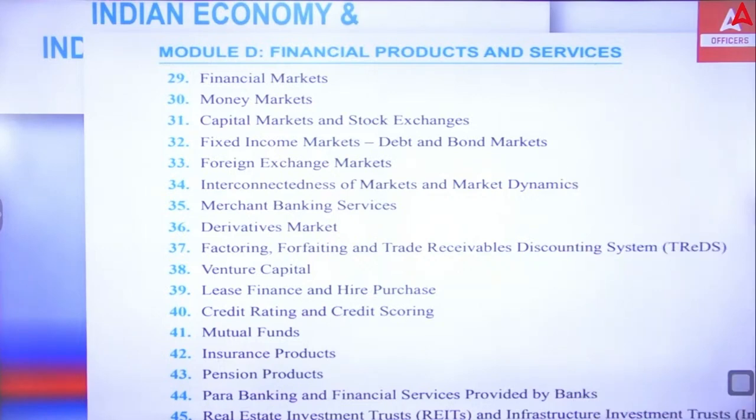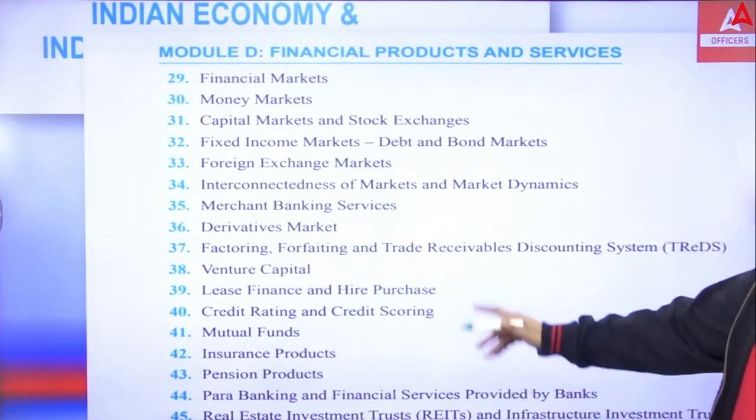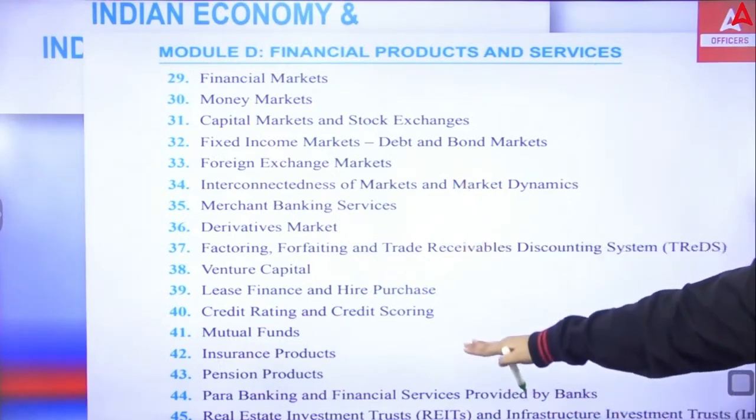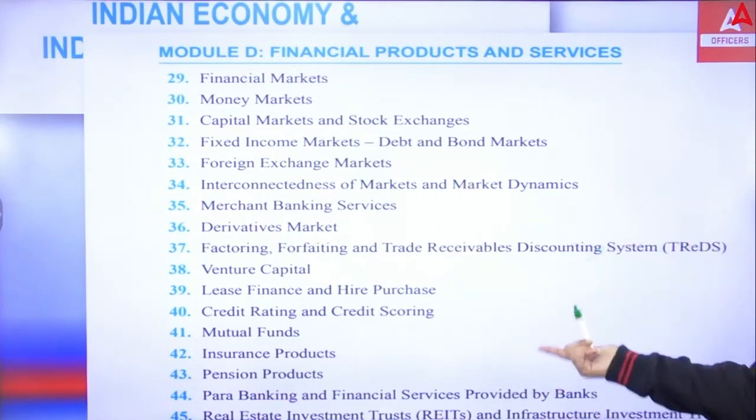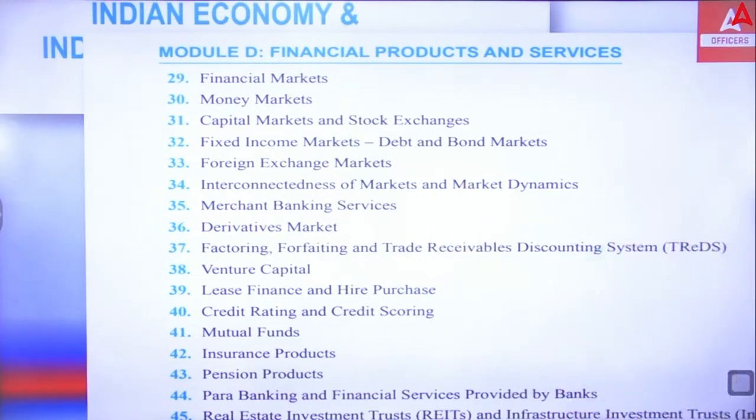We have already covered up to unit number 40, from 29 to 40. Today we are going to start with mutual funds, that is unit number 41. So today's session will be all about mutual funds.